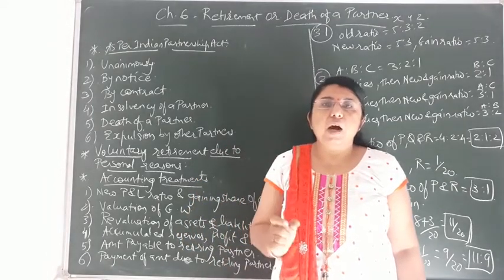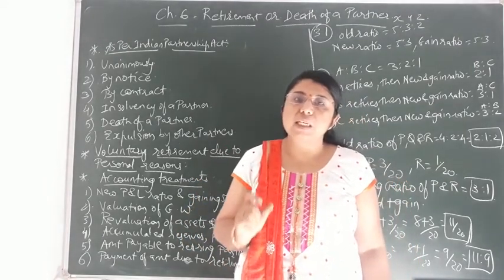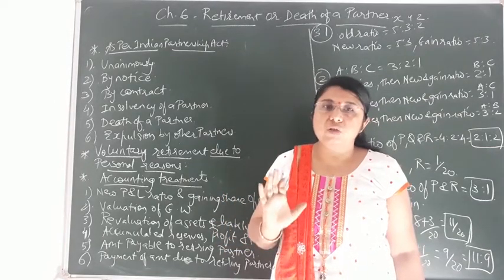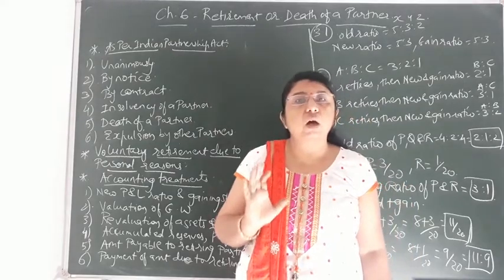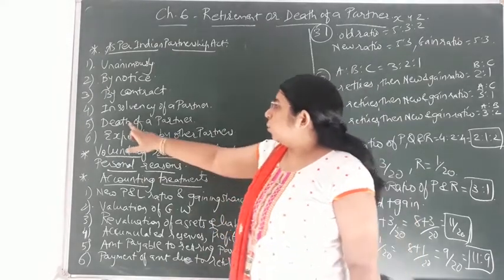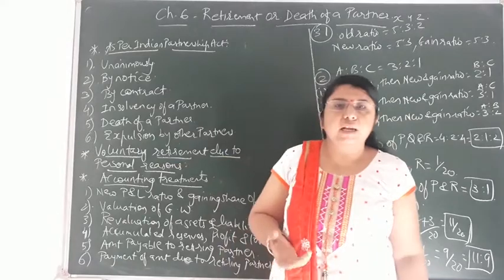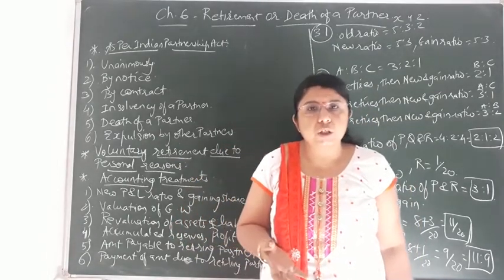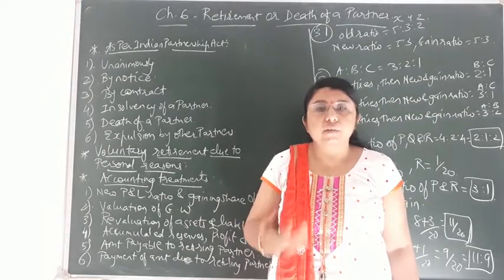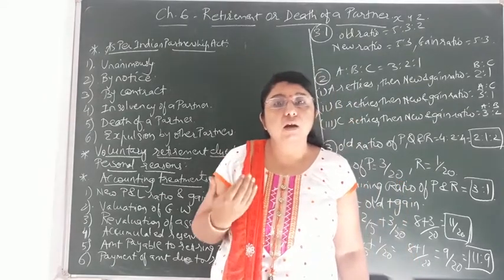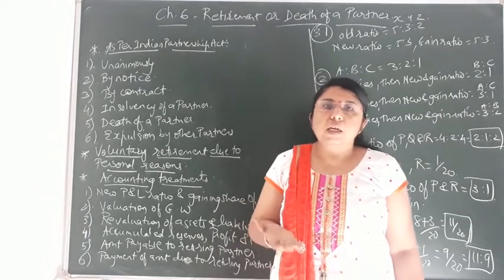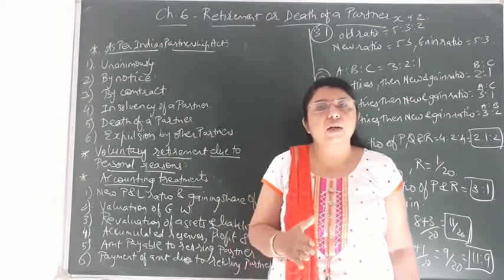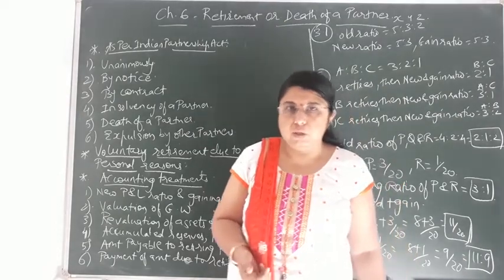So if any of the partners declares himself to be insolvent, then he has to retire from the firm because it affects the goodwill or the prestige of the firm. Now the next point, that is death of a partner. That is a natural reason, due to any disease or any unforeseen situation. If any partner's death occurs, then naturally his share will be removed and the remaining two partners have to continue the business.